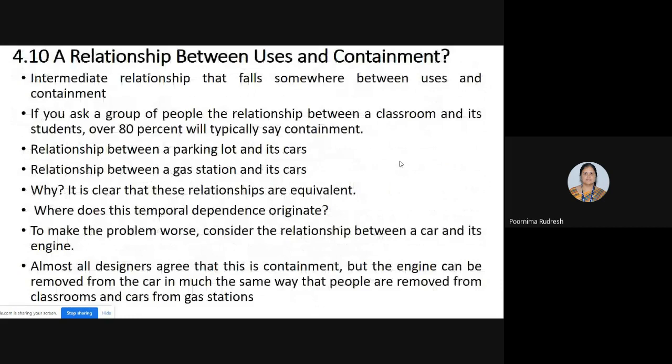In the previous classes, you have studied what a users relationship is and what a containment relationship is. Remembering all of you? In the fourth chapter, we have concentrated on these two: what a users relationship is, the example for a users relationship, and then the containment relationship. Remembering or not? Yes, ma'am.